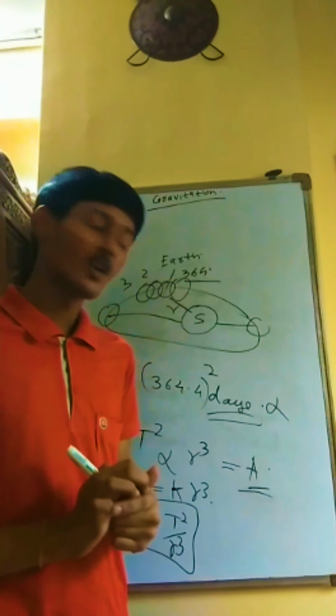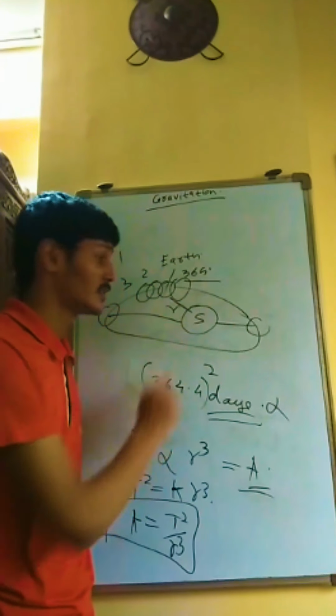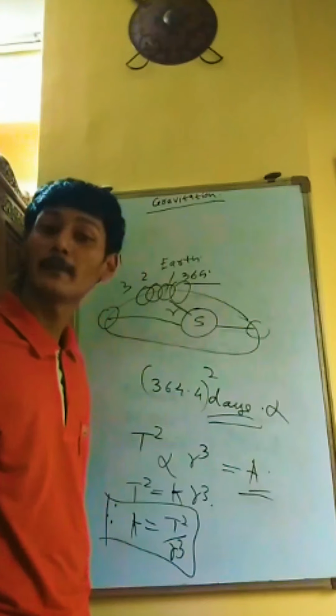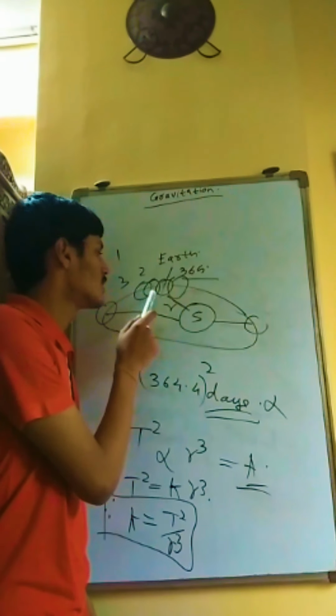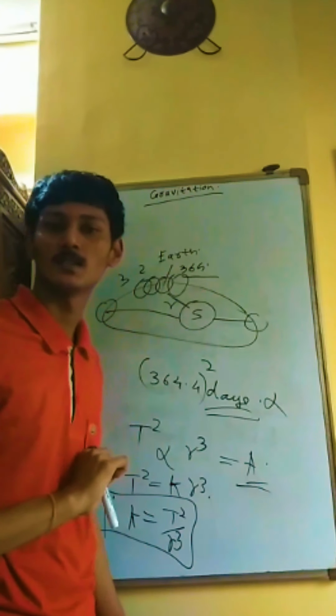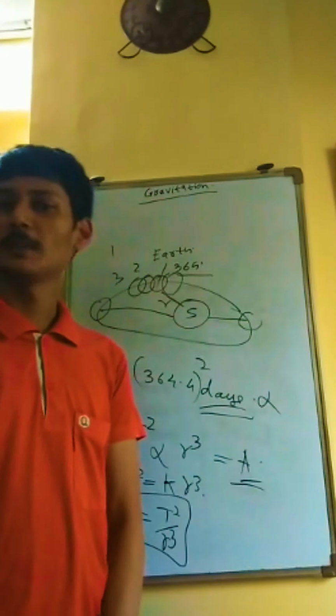So what is the Kepler's third law? The square of time period taken by the planet to revolve around the sun is directly proportional to the distance between the planet and the sun. But what? Cube of the distance. Cube of the distance between the planet and the sun. These are the Kepler's three laws.